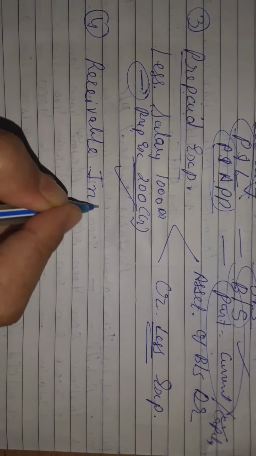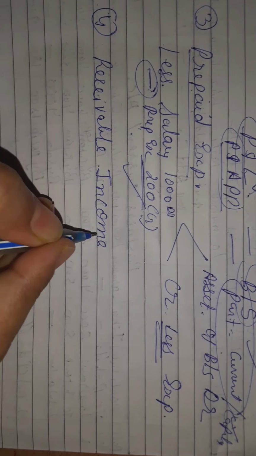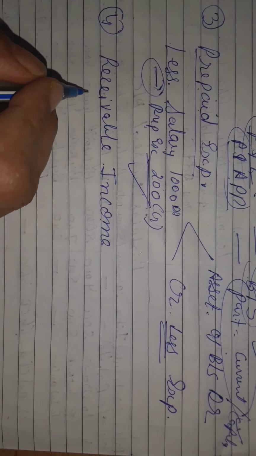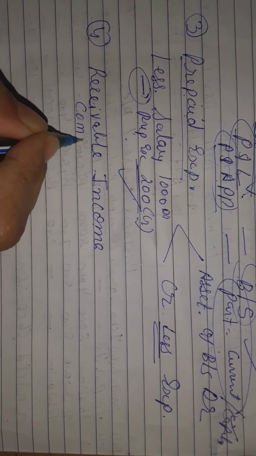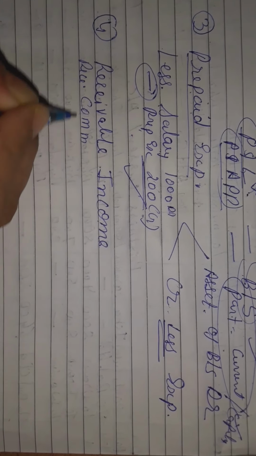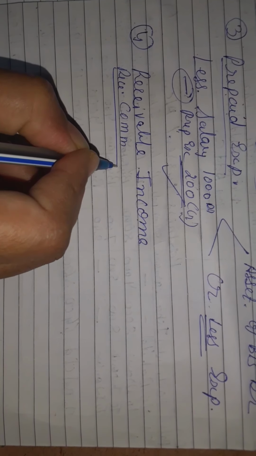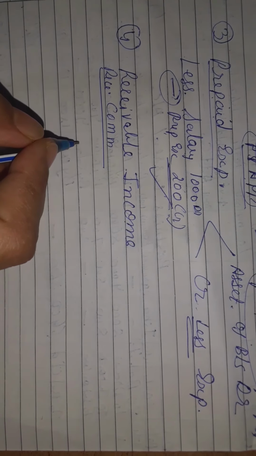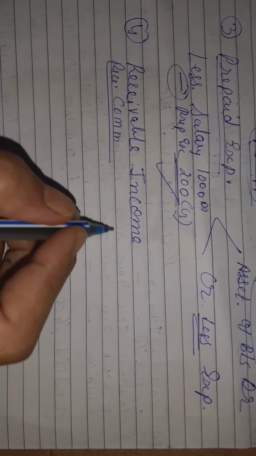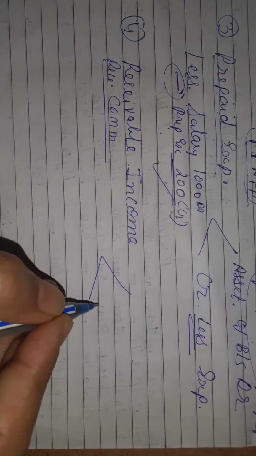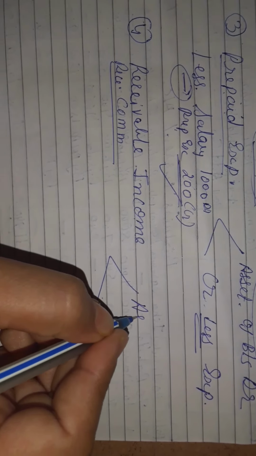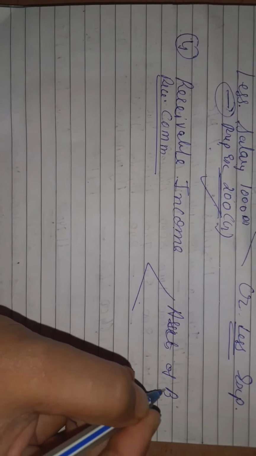It means income outstanding. Some income is there which is not yet received by you, that is known as a receivable income. Like you can say commission, receivable commission. It means the commission is not yet received. Clear? So again you are going to get two effects, as I told. One effect you are going to show on the asset side of the balance sheet.